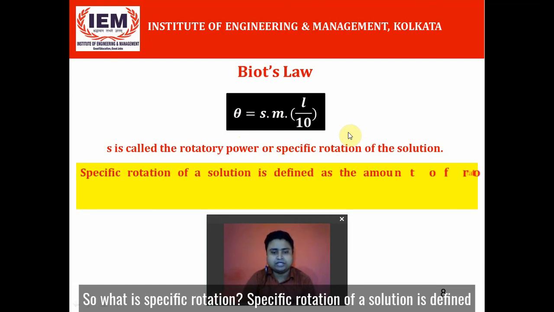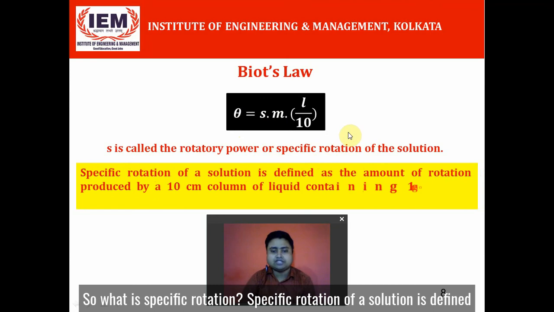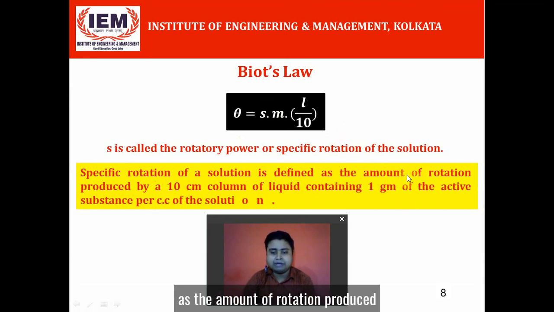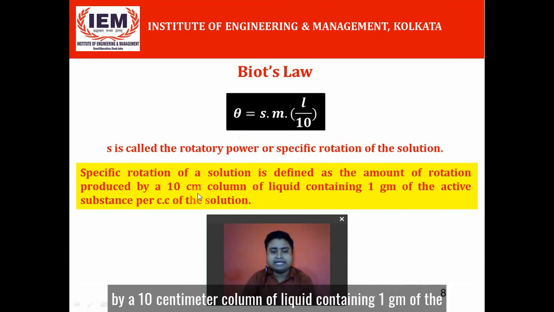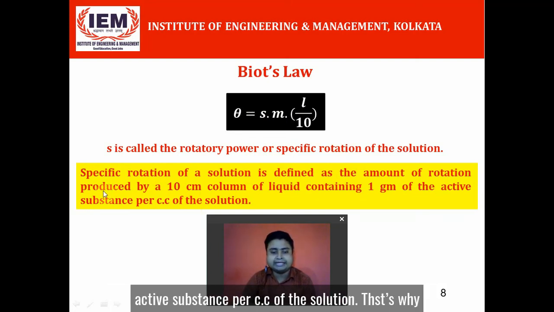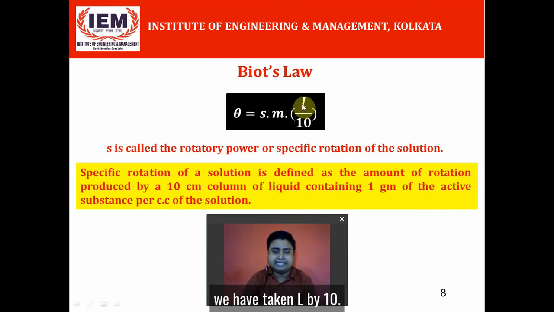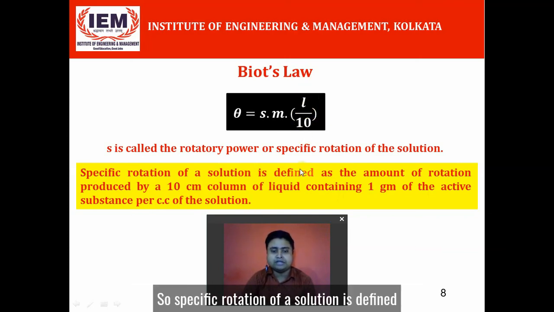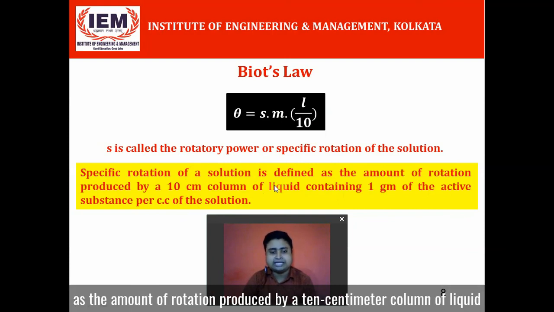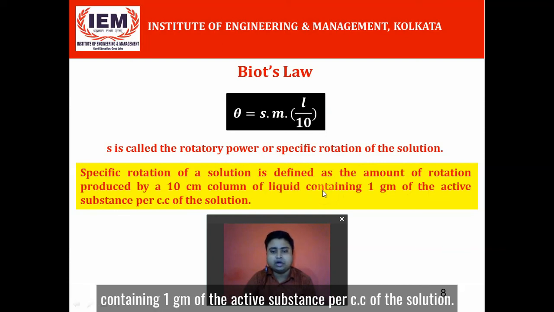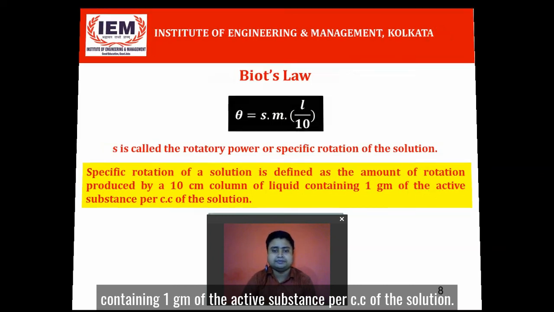So what is specific rotation? Specific rotation of a solution is defined as the amount of rotation produced by a 10 centimeter column of liquid containing 1 gram of the active substance per cc of the solution. That's why we have taken L by 10. So specific rotation of a solution is the rotation produced by a 10 centimeter column of liquid containing 1 gram of the active substance per cc of the solution.